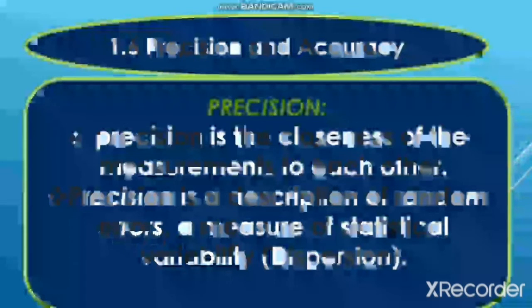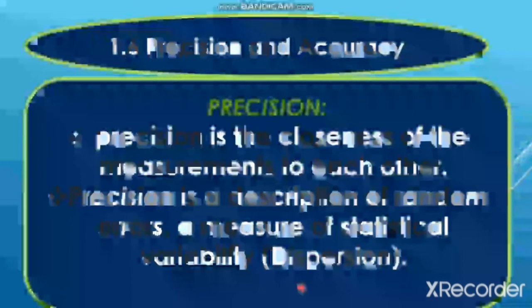Or we can say that precision is the measure of statistical variability. Statistical variability means spread or dispersion. If the spread is greater, it means the first time the measured value is 9.7, then 9.8, then 9.9, so if this difference is greater, the spread will be greater. If the spread is greater, then the measurement is said to be less precise.